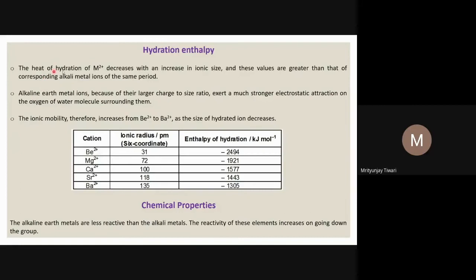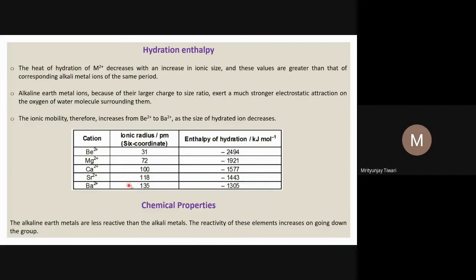So the heat of hydration of the divalent metal cations of the alkaline earth metals decreases with an increase in ionic size. What is important for us to understand is the trend in the hydration energy. Hydration energy usually decreases down the group. And why does it decrease down the group? Because the metal cations are smaller in size if they are higher up in the group, and their size increases down the group.